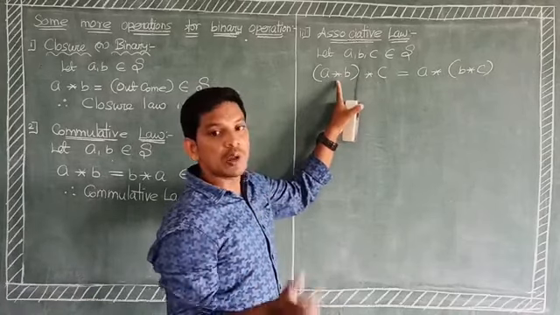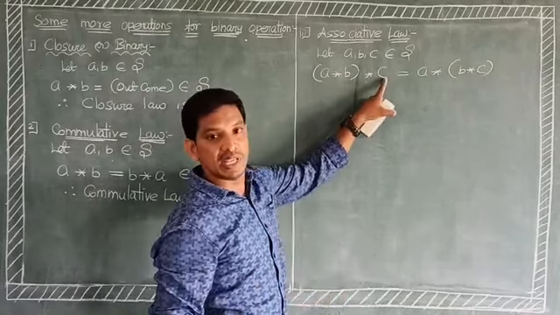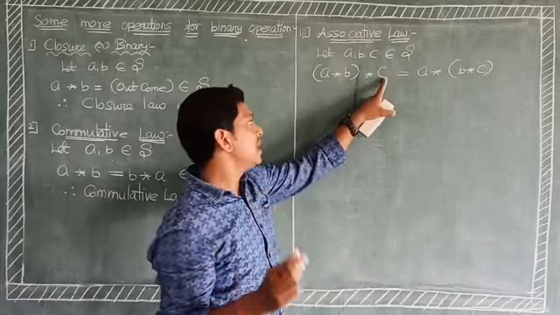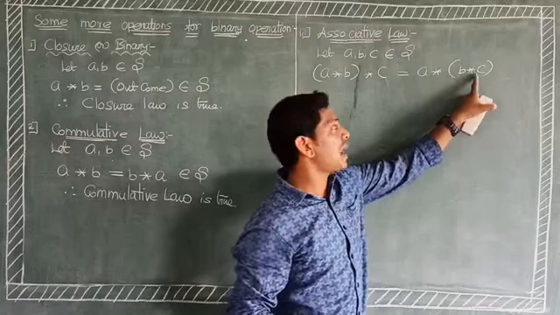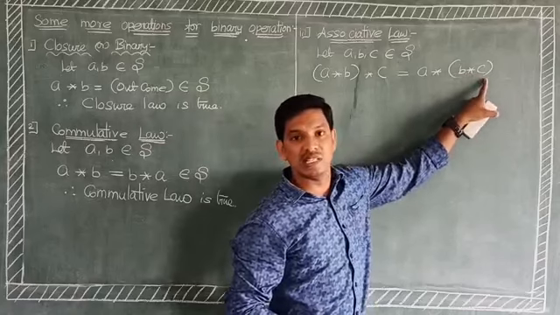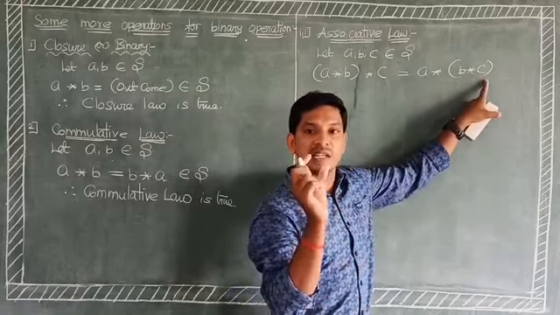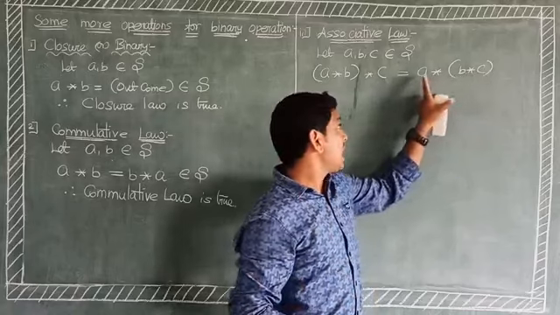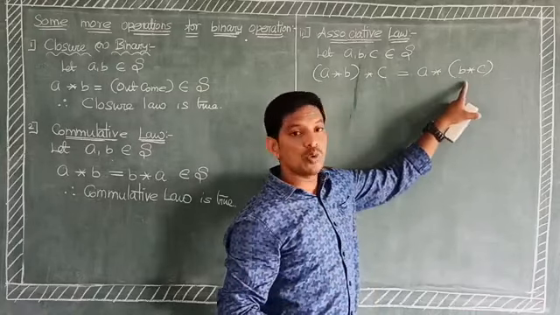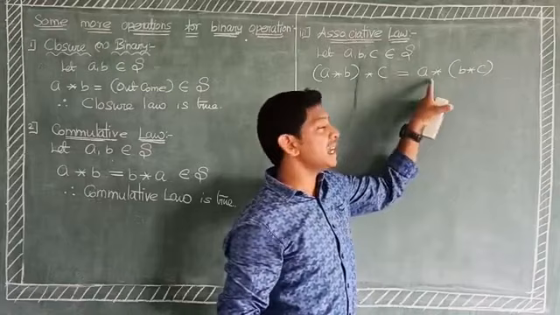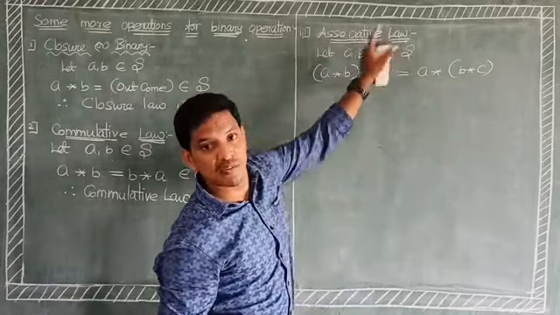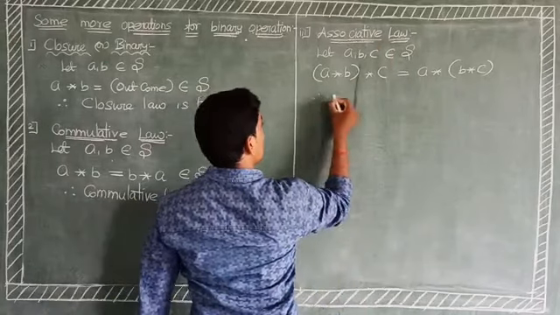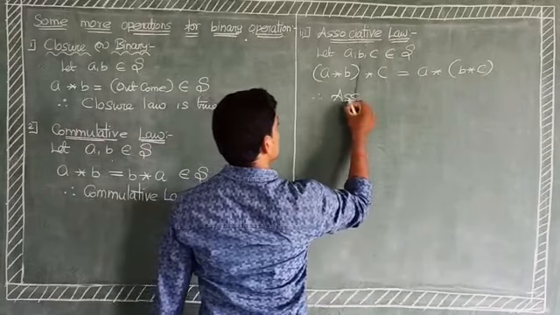Then the resultant binary operation c gives one outcome, that is equation number 1. Next, to find the RHS, within the brackets b binary operation c gives one resultant. Again a binary operation the outcome gives a resultant. If both sides are equal, it satisfies the associative law. Therefore the associative law is true.